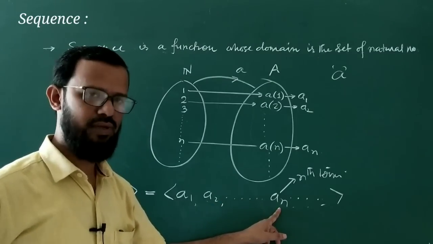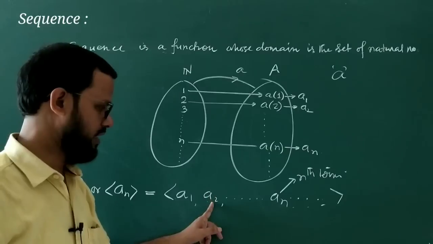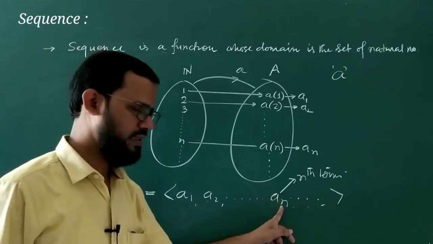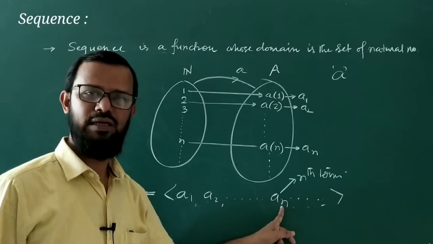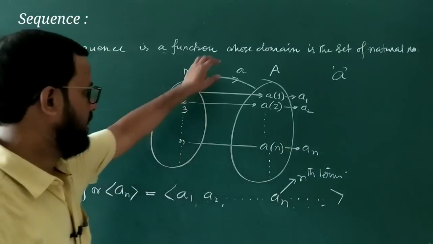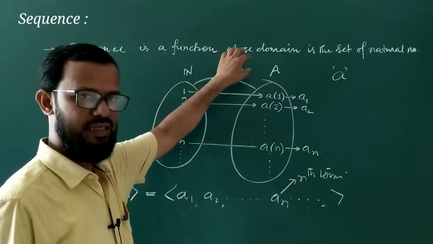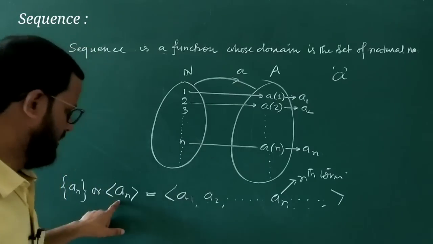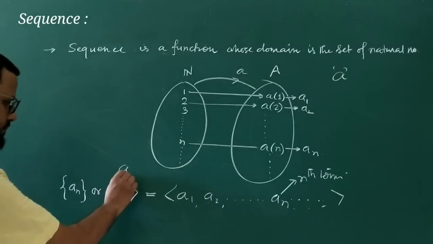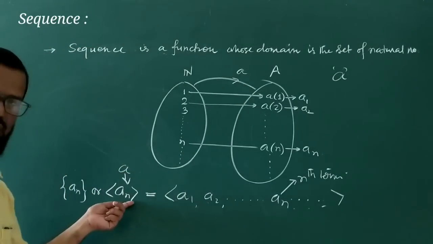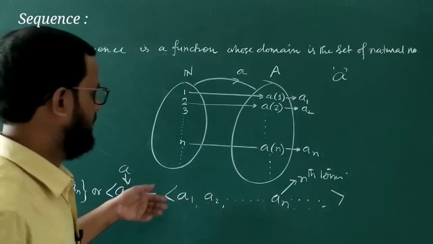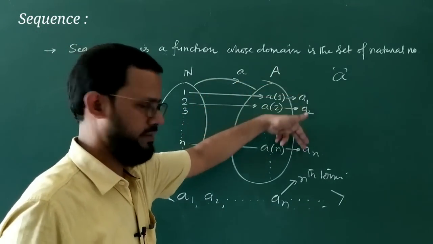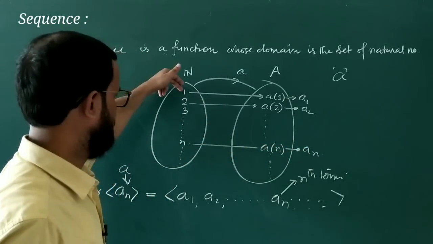The nth term is the term at position n number. This is the first term, this is the second term, this is the third term, and this is the nth term. Okay? So the sequence is ultimately A, and this A is usually denoted by this symbol. It is called A.